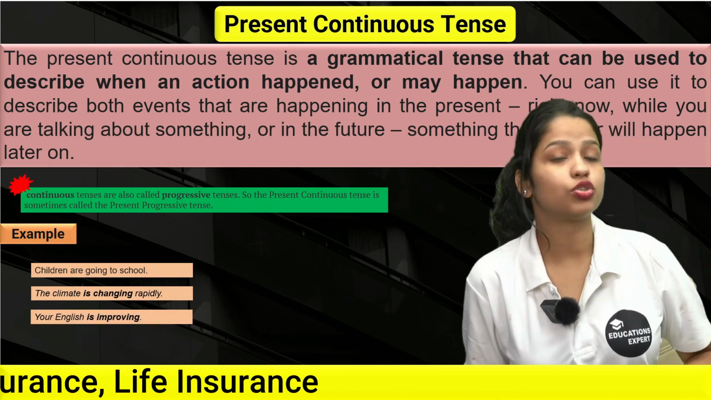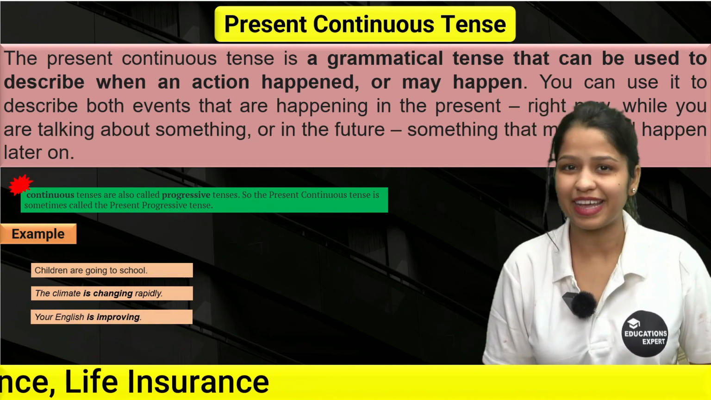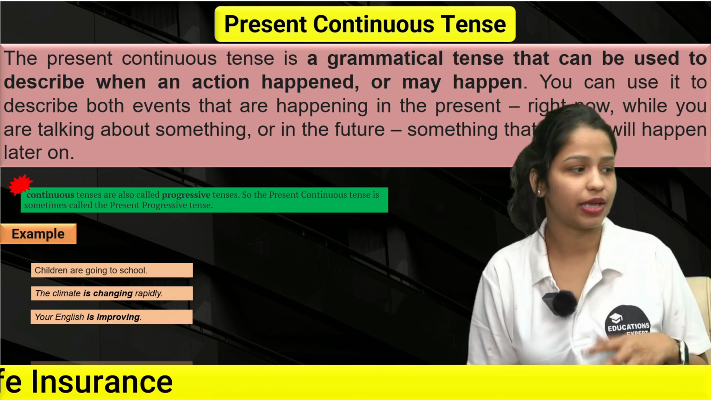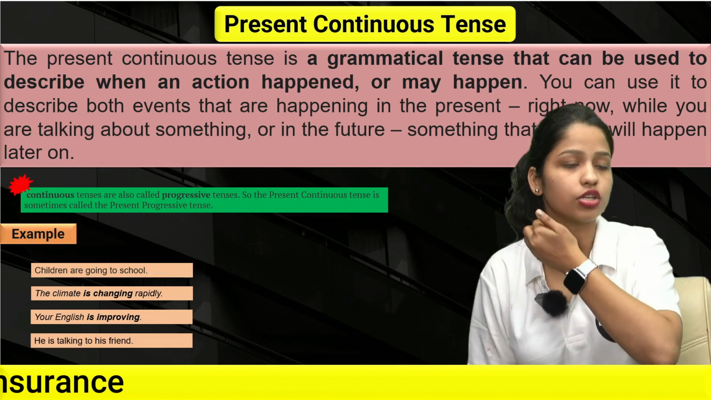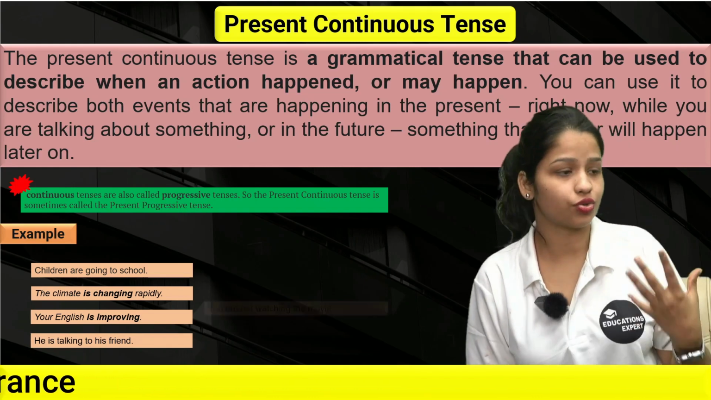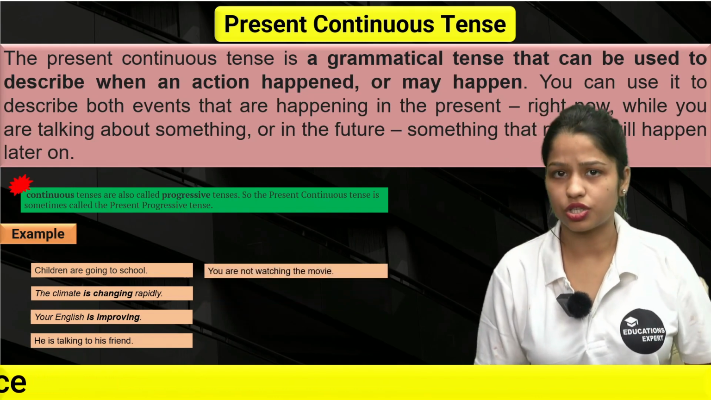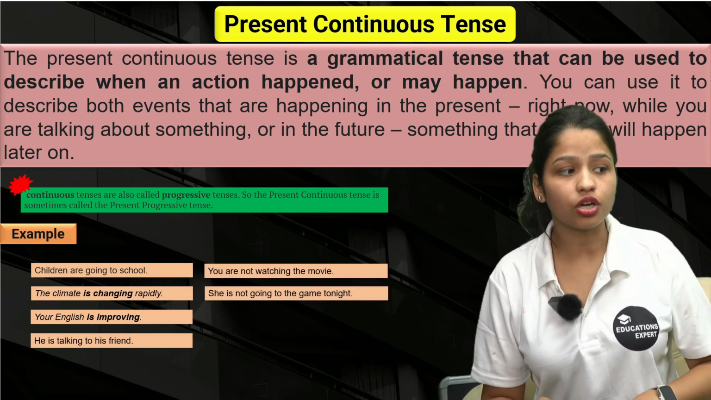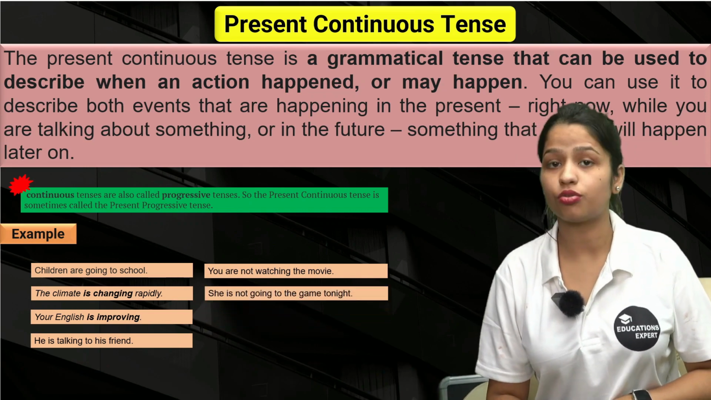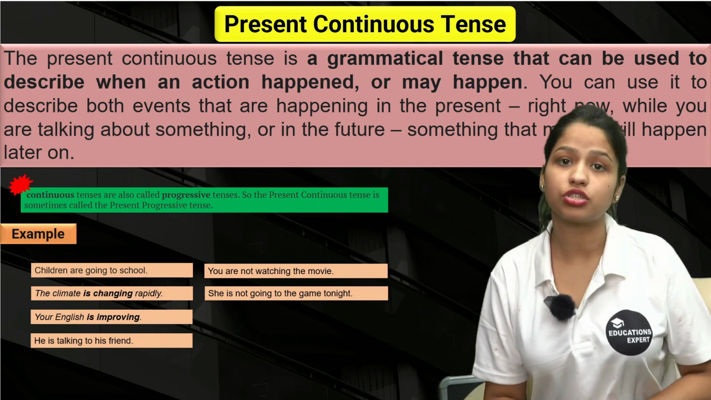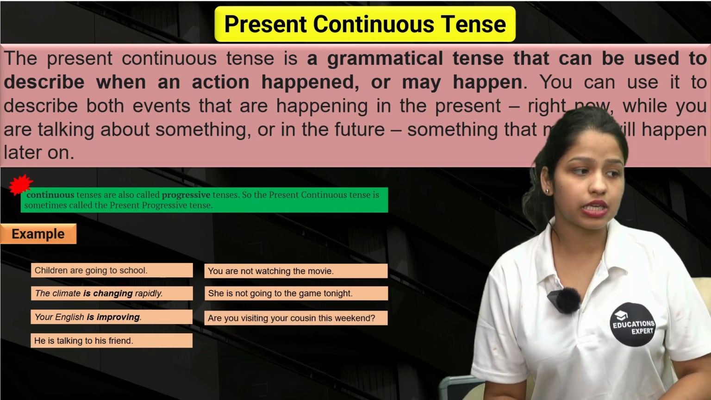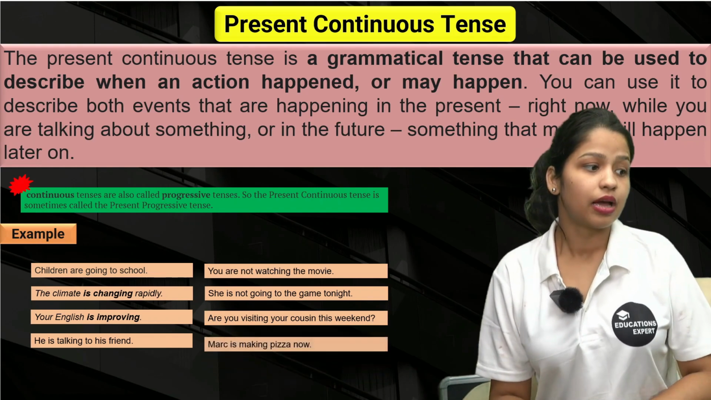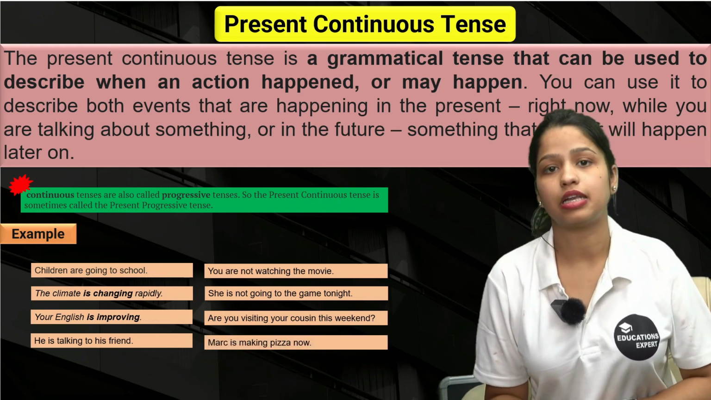Next up we have: your English is improving, right? This is what I'm expecting. So your English is improving. He is talking to his friend. You're not watching the movie. She is not going to the game tonight. Are you visiting your cousin this weekend? This is an interrogative type of sentence. Mark is making pizza now.